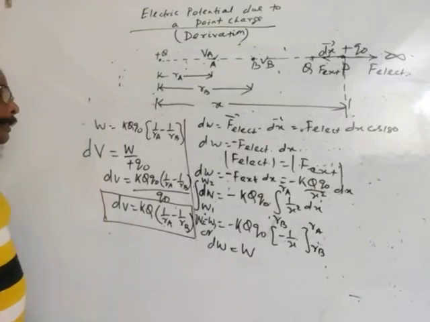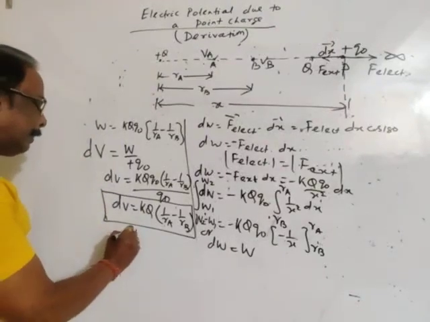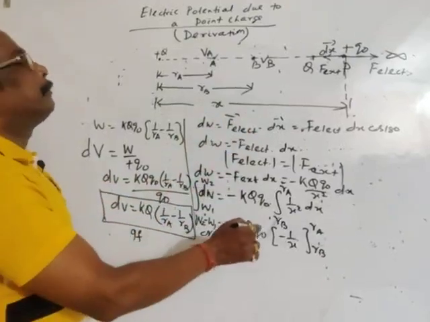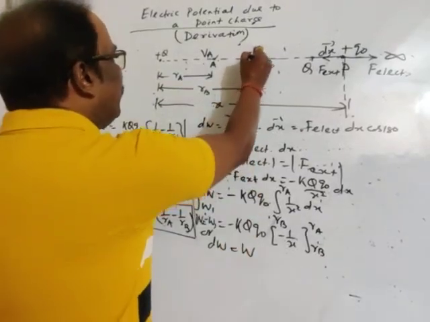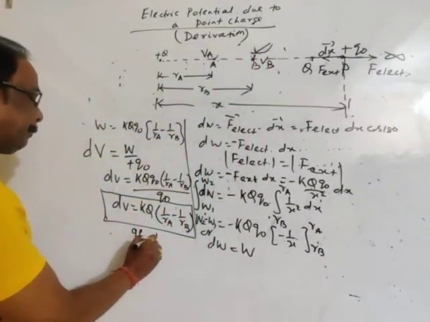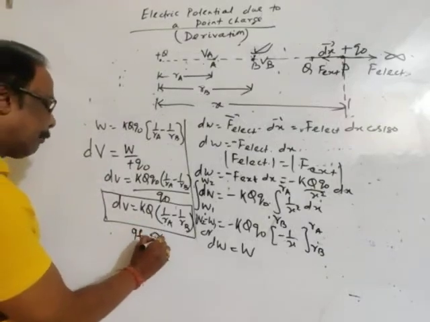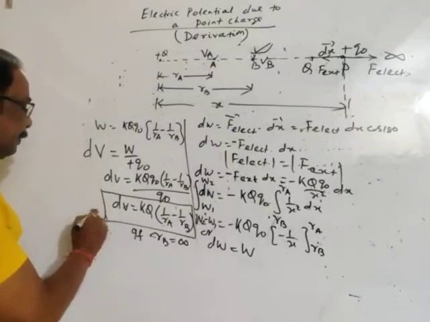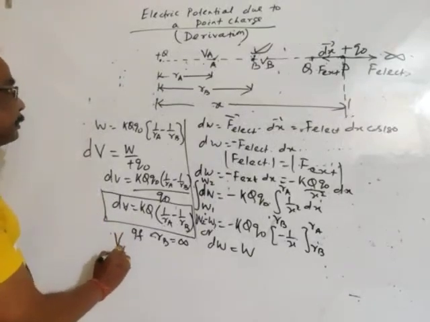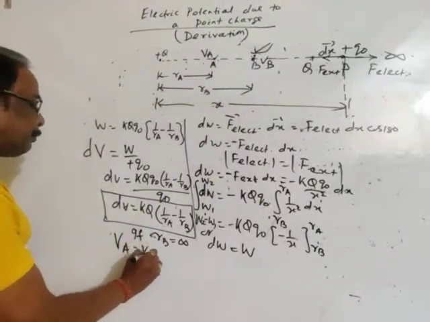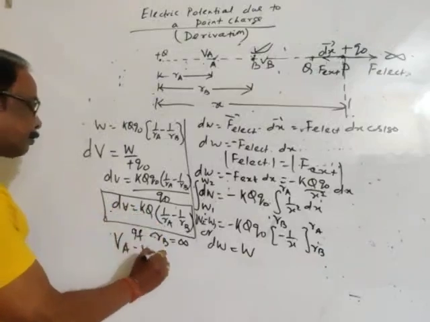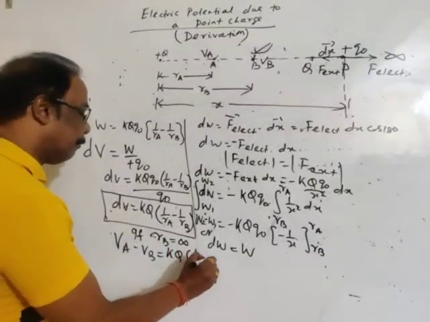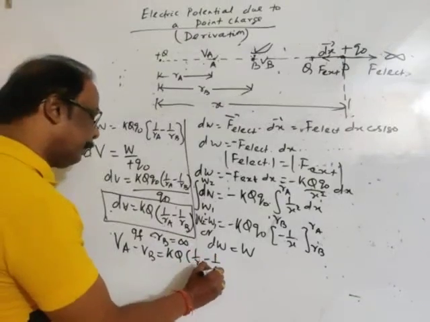See, this is the derivation for potential difference. If point B is at infinity, means if RB is infinity, then dV, meaning VA minus VB, is equal to KQ into 1 by RA minus 1 by infinity.